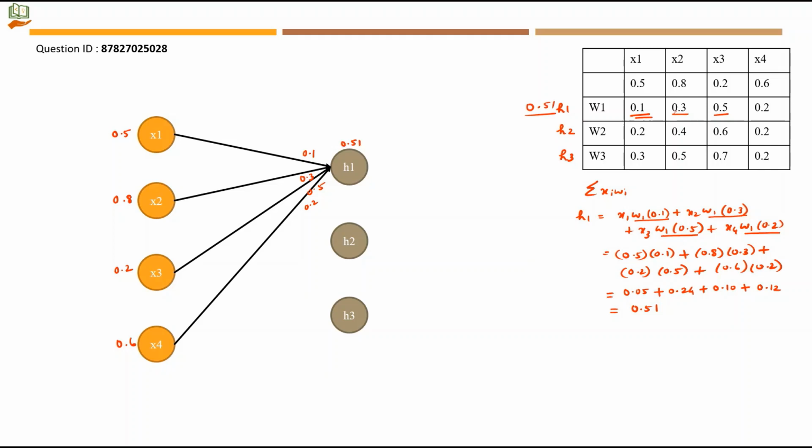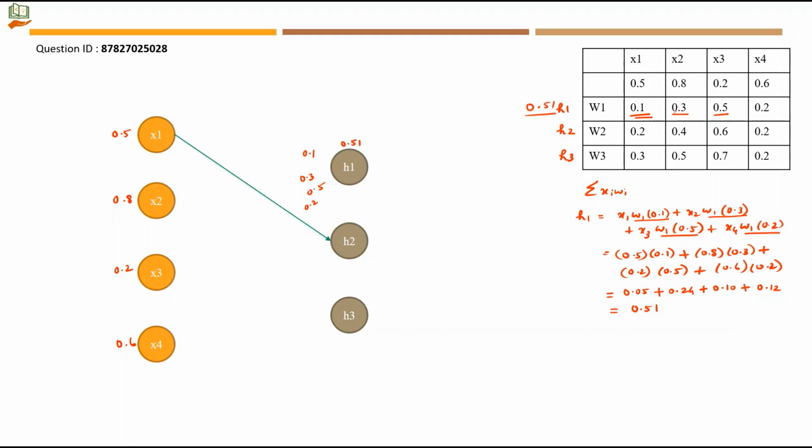Now we will calculate for H2. So x1 to H2, the value is 0.2. So H2 is equal to 0.5 that belongs to x1 and W2's value will be 0.2 plus x2 to H2 is 0.4.